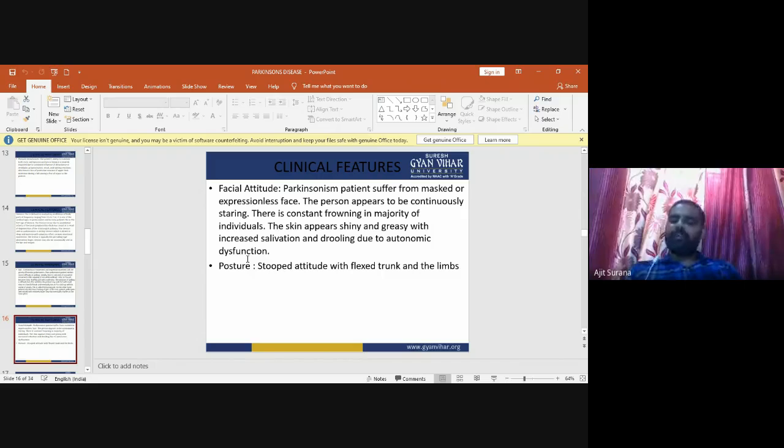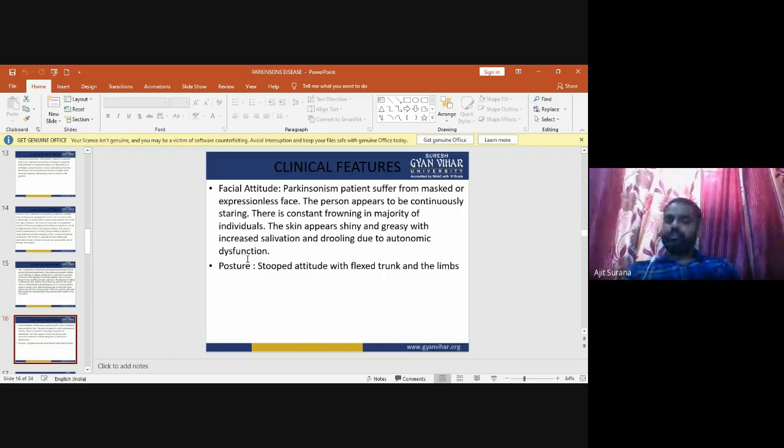The skin of Parkinson patients appears shiny and greasy, with increased salivation and drooling. The drooling is mainly due to the autonomic dysfunction.